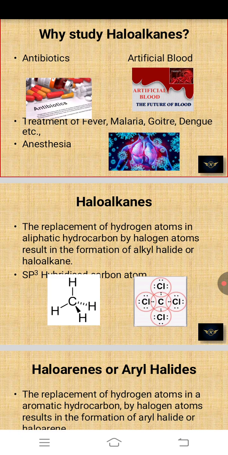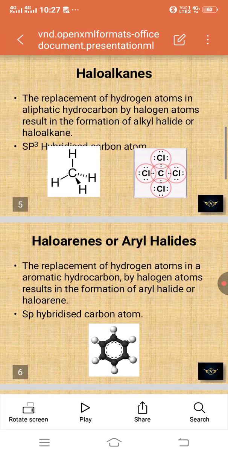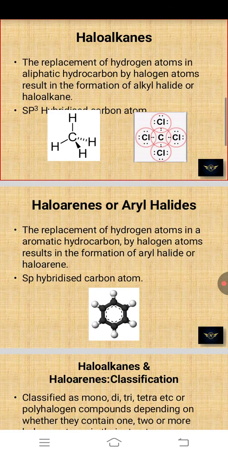Next one is haloalkanes. The replacement of hydrogen atoms in an aliphatic hydrocarbon by halogen atoms results in the formation of alkyl halide or haloalkane. So aliphatic hydrocarbon, it is methane.